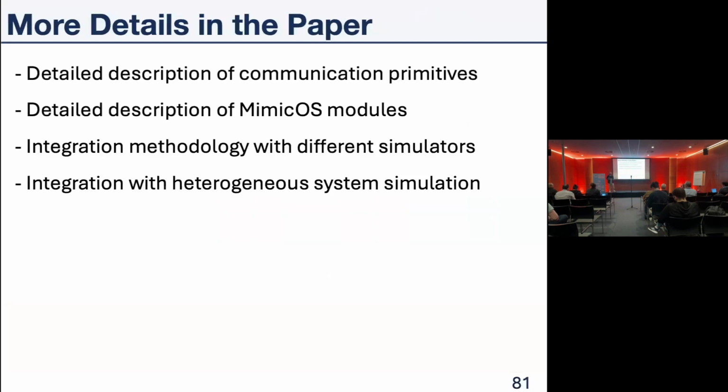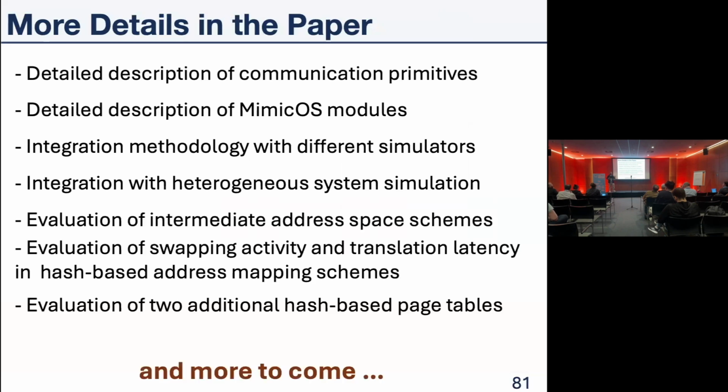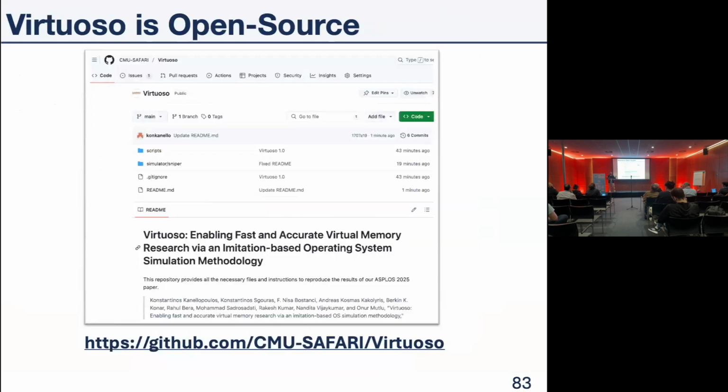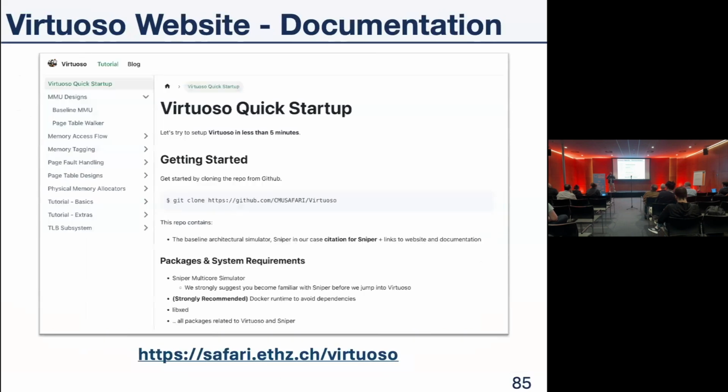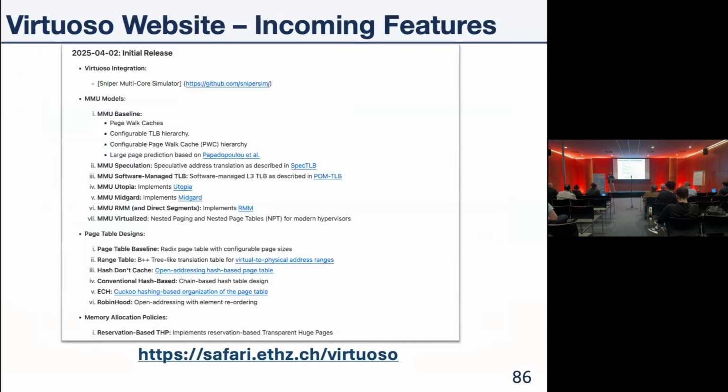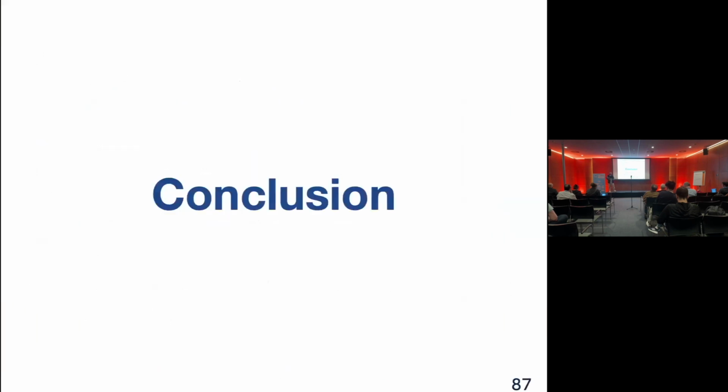There are many more details in the paper about how we can integrate with different simulators and with respect to different use cases. And you can find the definitive version on arXiv, where you can find the latest updates on the paper. Virtuoso is open source. You can find it on GitHub. We have a website where we have some preliminary documentation. And there are also release notes covering when new features arrive and which features we have already released.